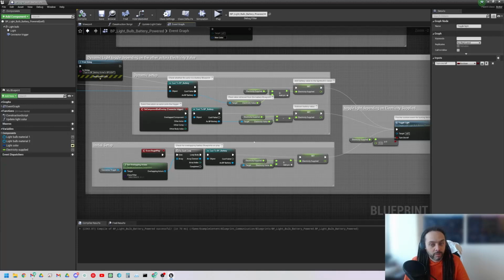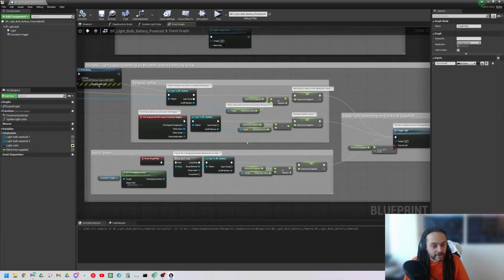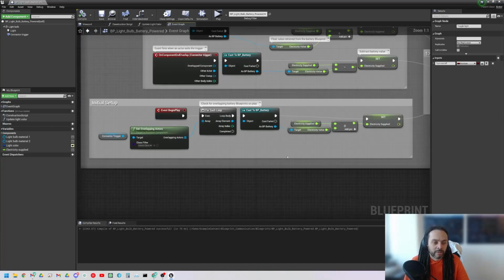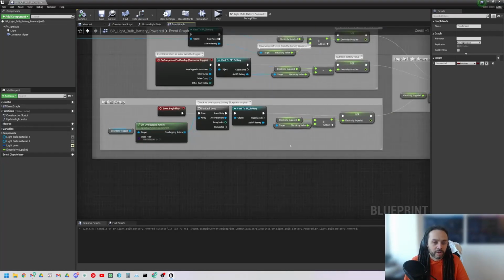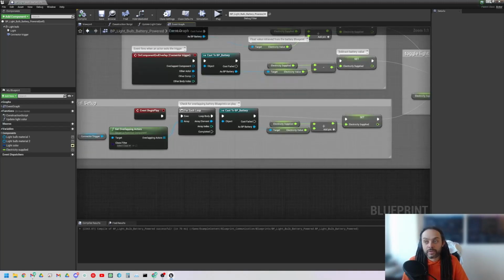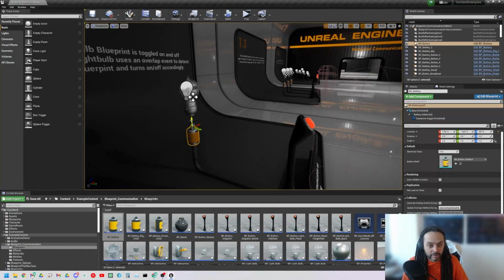So this one's a bit more complicated, but if you dissect it slowly, you'll be able to figure it out. Now you might wonder, why is this initial setup here? This is just simply because when play begins, what we want to do is something a bit different. We're actually going to check just in case the level designer has any of these objects already overlapping. Say for example, as a level designer, accidentally left one of these right there.